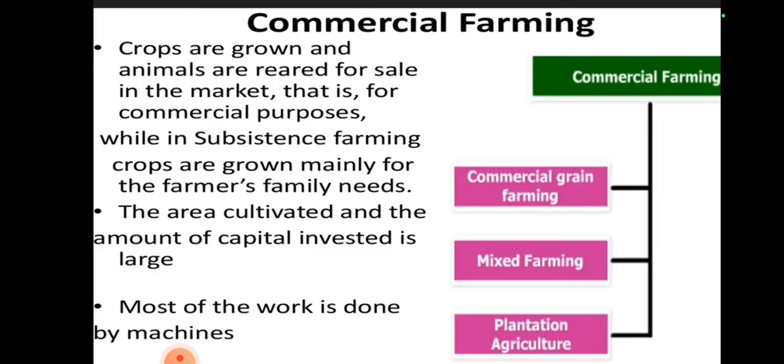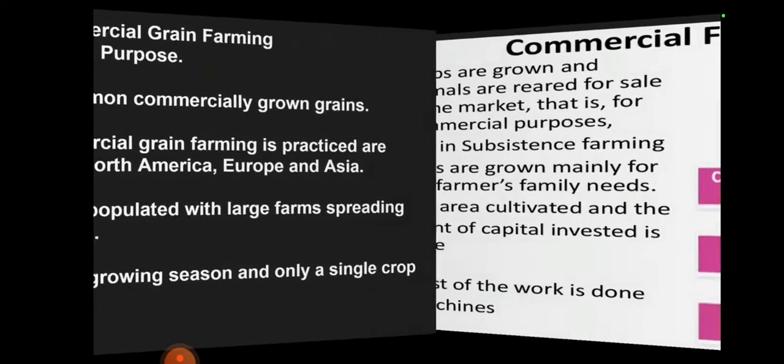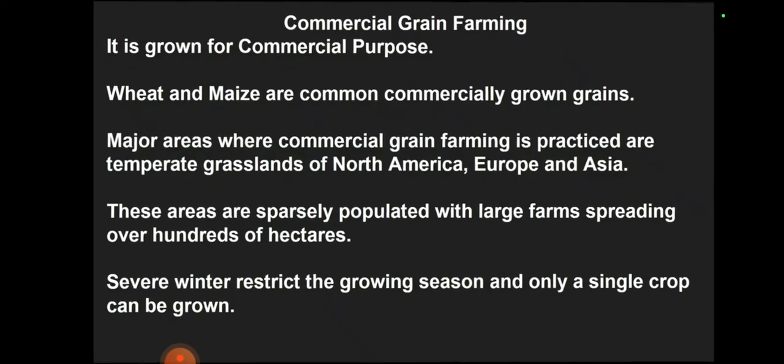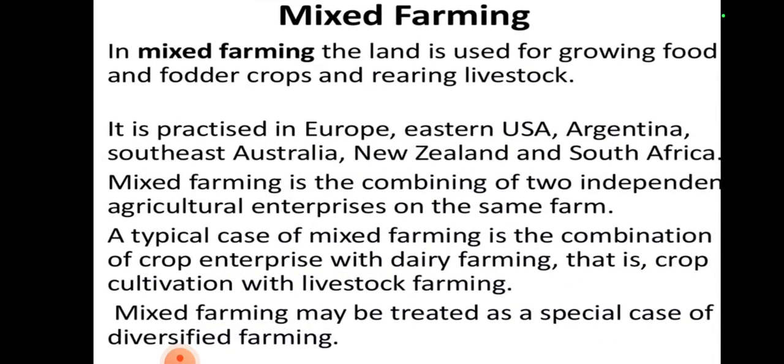The area cultivated and the amount of capital invested is large and most of the work is done by machines. It is called commercial farming. Commercial grain farming is grown for commercial purposes. Wheat and maize are common commercially grown grains. And major areas where commercial grain farming is practiced are the temperate grasslands of North America, Europe and Asia.